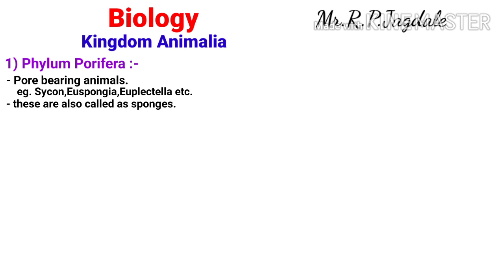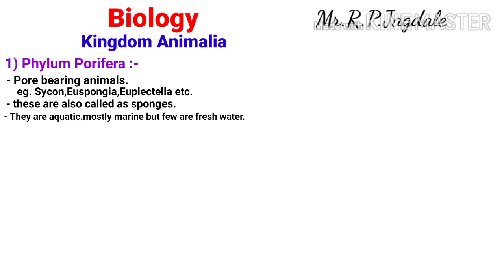These are aquatic, mostly marine, but a few are freshwater animals. That means the animals included under phylum Porifera are all aquatic, and mostly marine, but a few are freshwater.